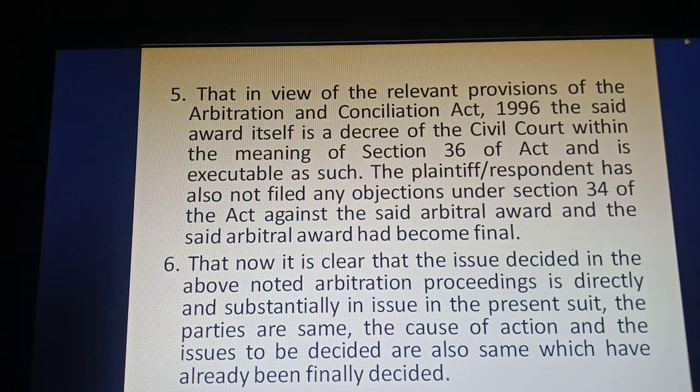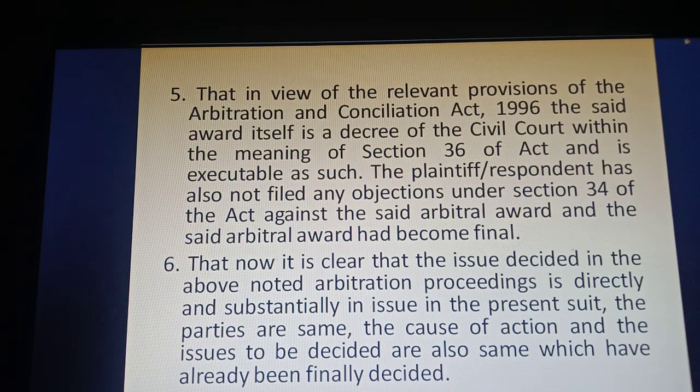And if any person is aggrieved by the arbitral award, then that party can make objections under Section 34 of the Arbitration Act within 3 months. If the party does not make any application, then that arbitral award becomes final.